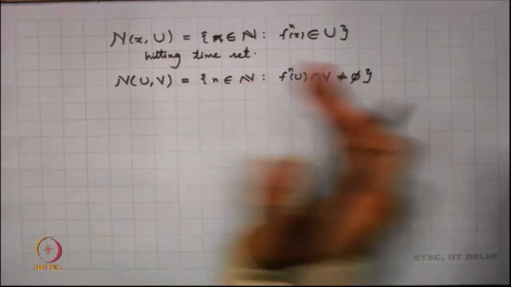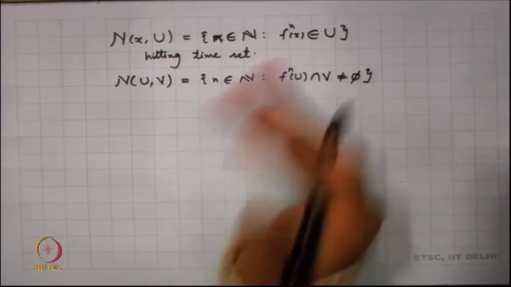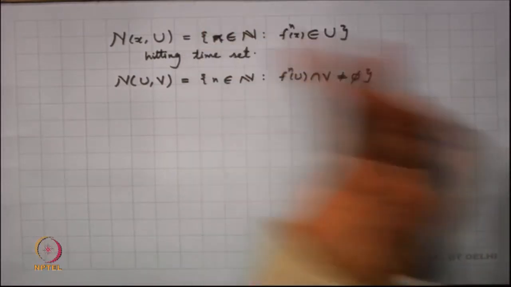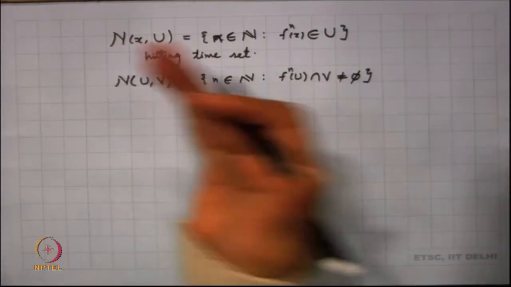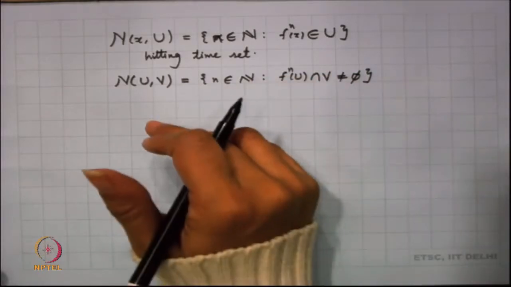So, basically we are looking into all the instances n for which there is some point in U which hits V. So, this is the notation N(U,V), and again we call this the hitting time set.